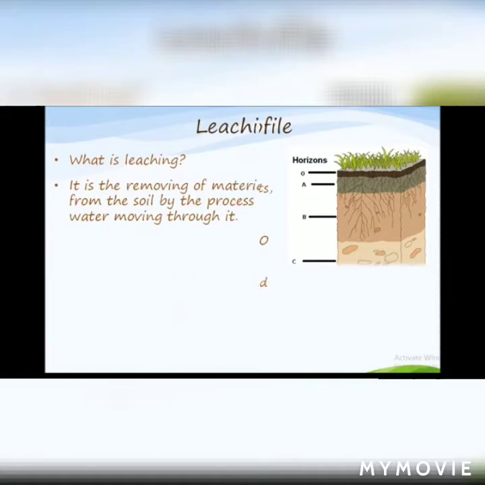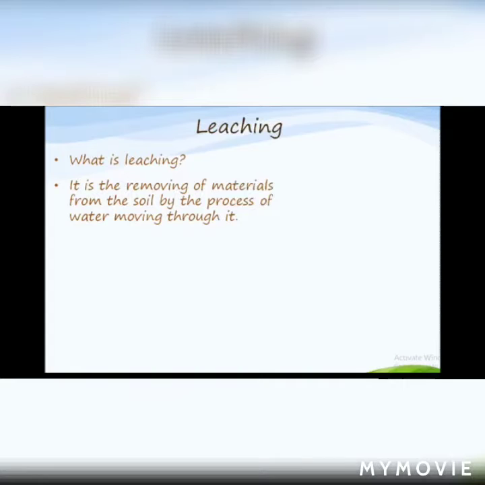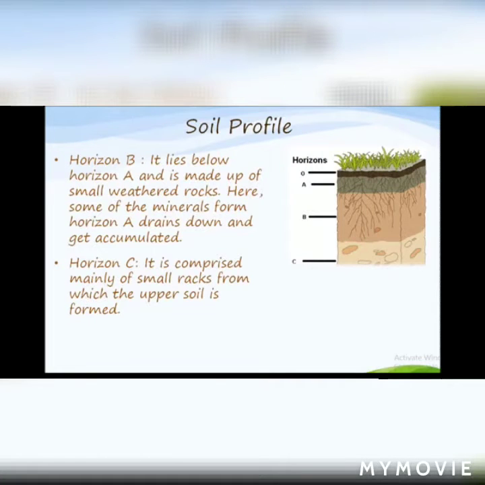Now, what is leaching? It is the removal of material from the soil by the process of water moving through it. Horizon B lies below horizon A and is made up of small weathered rocks. Here, some of the minerals from horizon A drain down and get accumulated. And the last one is horizon C. It is comprised mainly of small rocks from which the upper soil is formed.